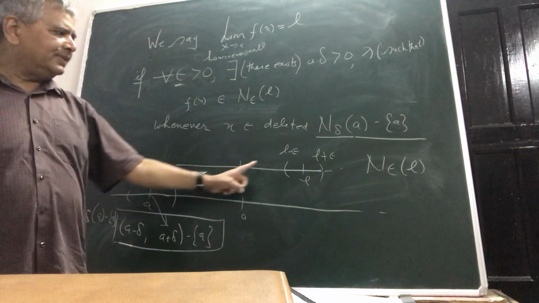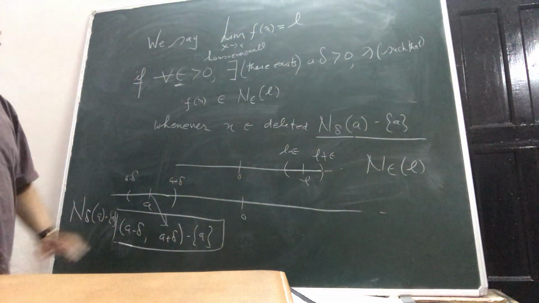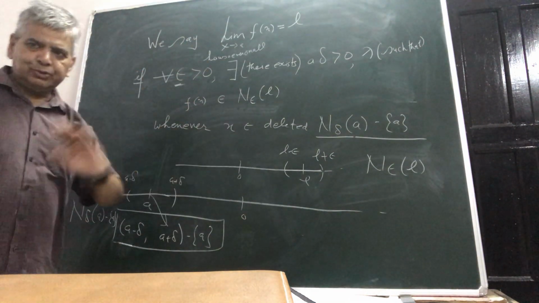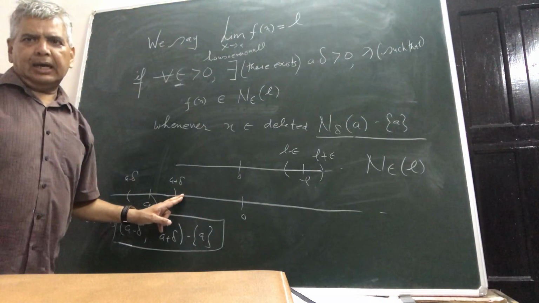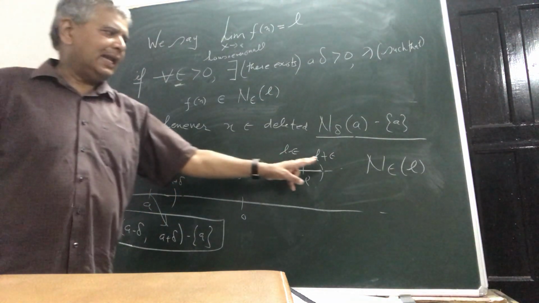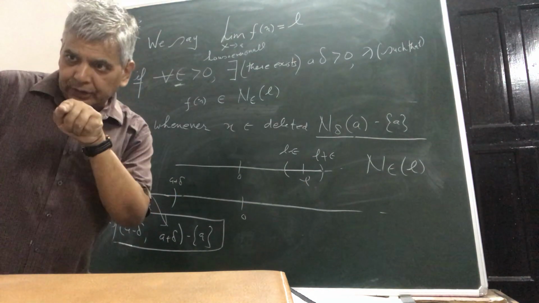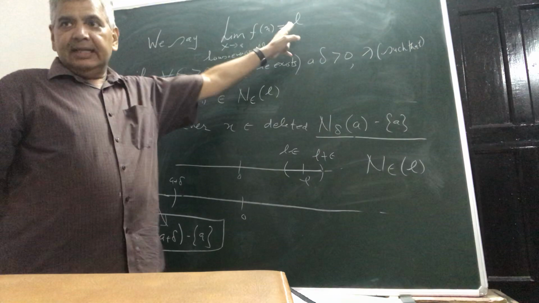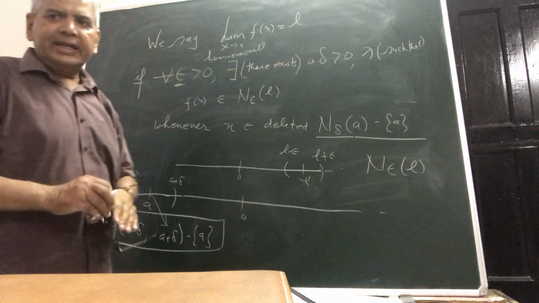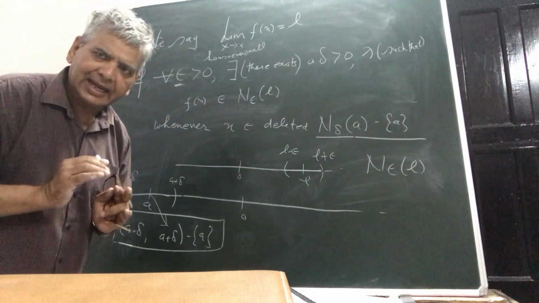On the real number line, see, L suppose is a positive number, A suppose is a negative number. So what your definition simply has to say is that, see, you assign any small value to epsilon. That is, the number which you are claiming to be the limit of your function, that is L. Now you can take around it any small epsilon interval.